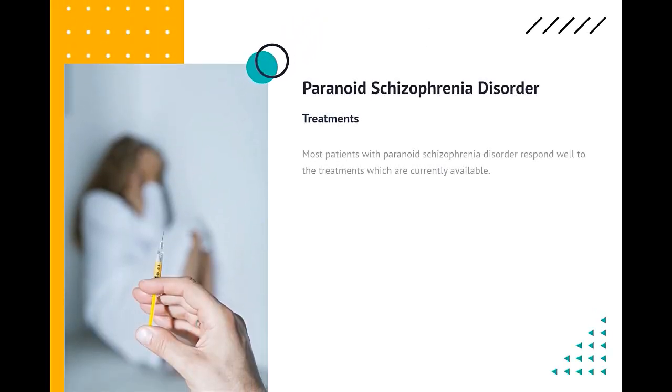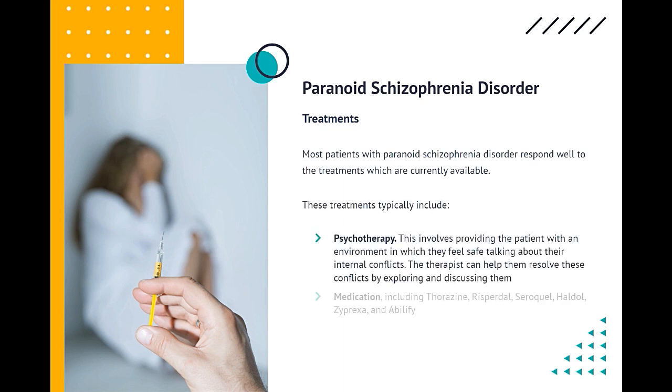Treatments. Most patients with paranoid schizophrenia disorder respond well to the treatments which are currently available. These treatments typically include psychotherapy. This involves providing the patient with an environment in which they feel safe talking about their internal conflicts. The therapist can help them resolve these conflicts by exploring and discussing them.